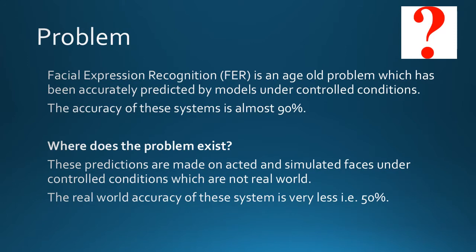Problem. FER, which is facial expression recognition, is an age-old problem which has been repeatedly solved with almost 90% accuracy. But this accuracy is not true, as these experiments were done under controlled conditions where models faked the emotions and the methods could easily and accurately predict that. Now, where does the problem exist? The problem exists when these methods were applied to real world data. When they were applied in the real world, that accuracy fell to 50%, which is bad.